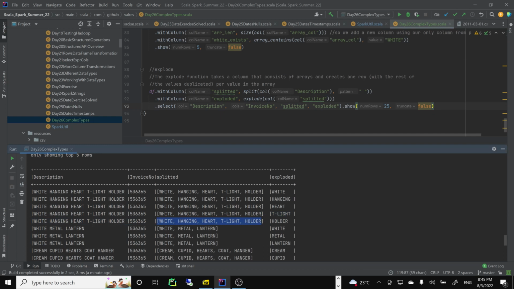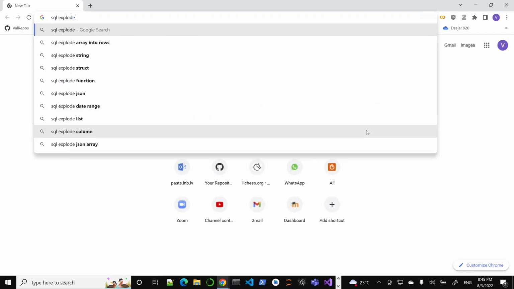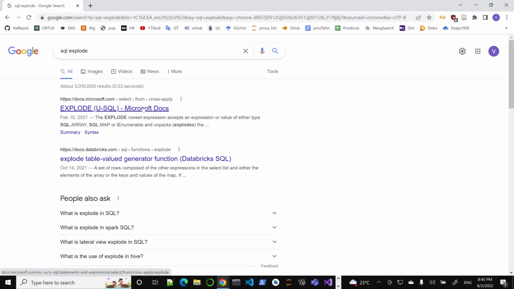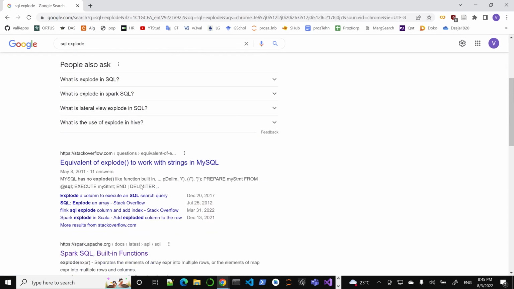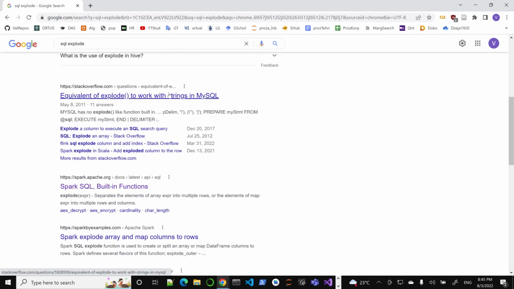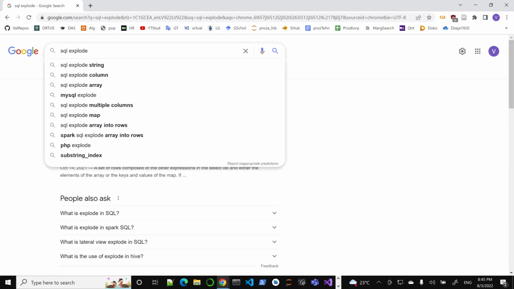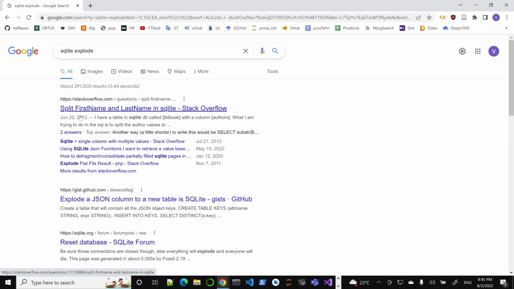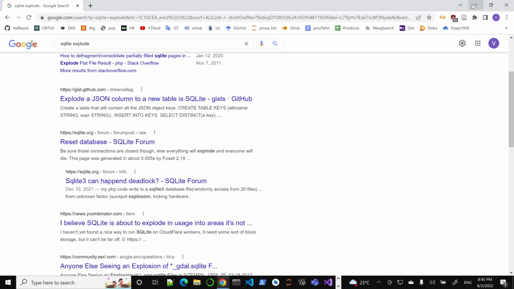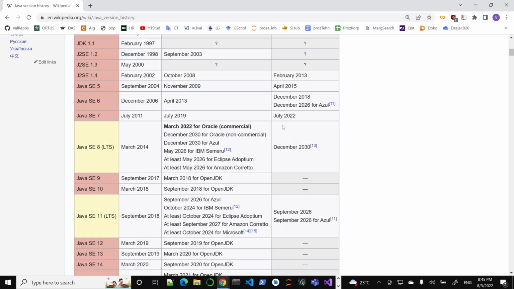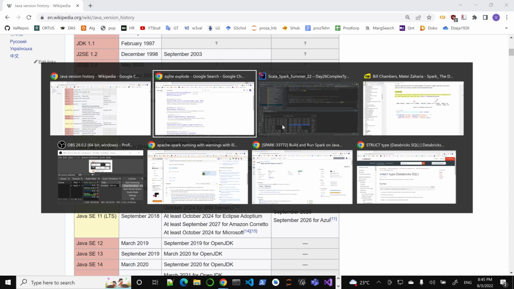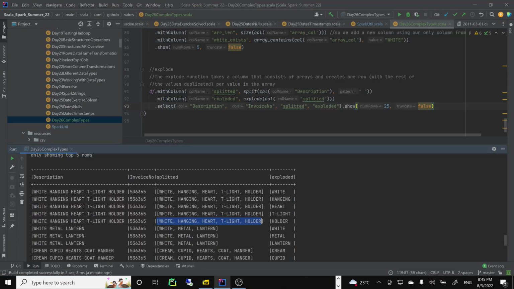So explode, I think it's also an SQL standard. SQL explode, right? Let's see if this is still, yeah. It's in Microsoft SQL, it's some other, I don't know if it's in MySQL, might not have it. I think, yeah, MySQL doesn't have it. I don't think SQLite has it. Let's see. So no, it's not. So it's in Spark. I think Oracle has it too. So it's in bigger database systems, but not in smaller ones, right?